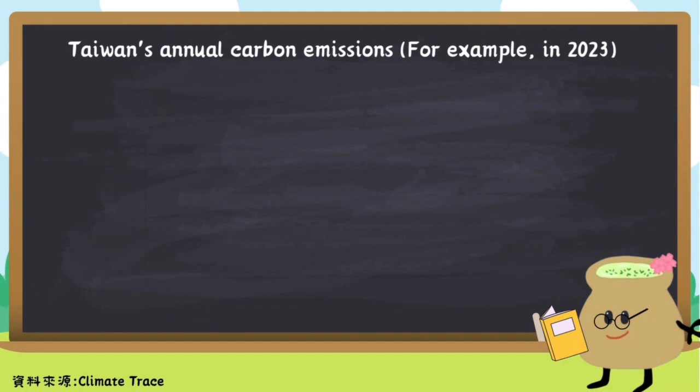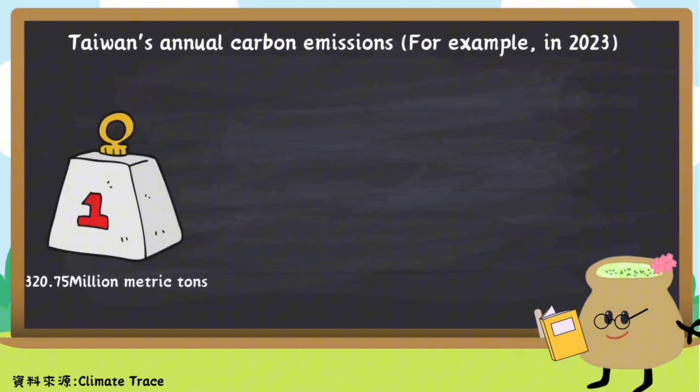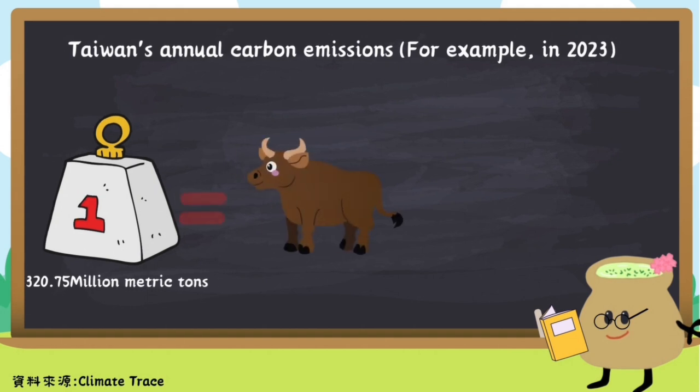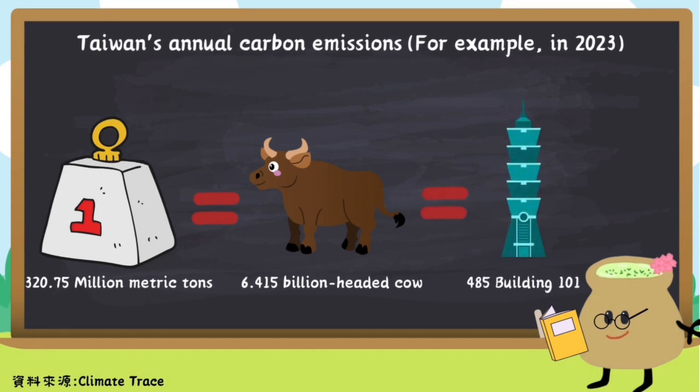Taiwan's annual carbon emissions, for example, in 2023, 320 and 7,500 million metric tons, 6 and 415,000 billion hectares, 485 building Taipei 101.